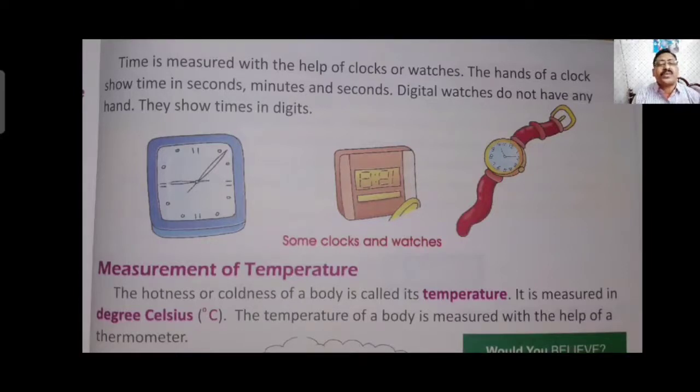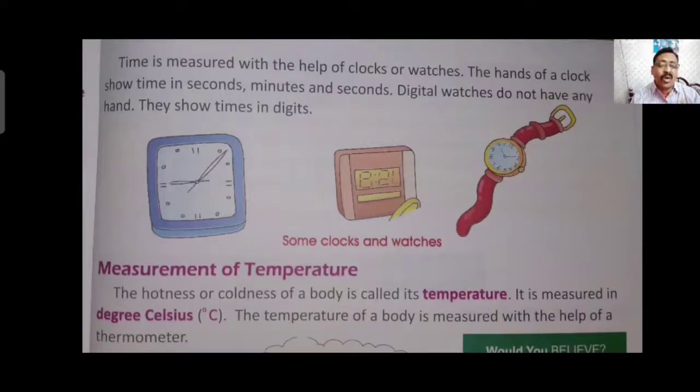Measurement of temperature. Hotness or coldness of a body is called its temperature. It is measured in degree Celsius. The symbol is also given, a small zero and then C, the degree Celsius sign. The temperature of a body is measured with the help of a thermometer. If it is cold, it is considered a temperature.